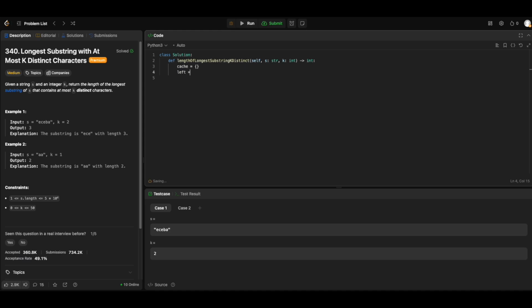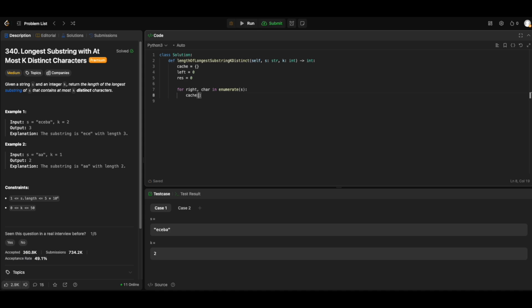The left pointer starts from 0, and the result is 0. For the right pointer and character in enumerate of s, we record the value in the count.